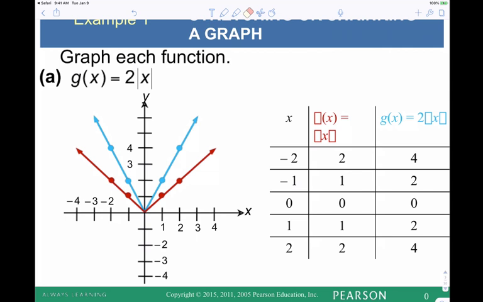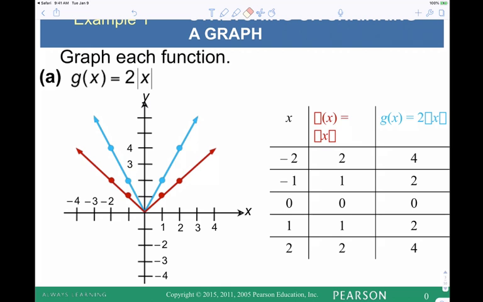That's the first one. So if outside and larger than 1 is a vertical stretch, what do you think happens if it's outside and between 0 and 1? That's exactly right. Larger than 1 and outside is going to be a vertical stretch. So if it's outside and between 0 and 1, it's going to be a vertical compression. It's like all the y's get cut in half or by some fraction. So the y goes from 2 to 1.